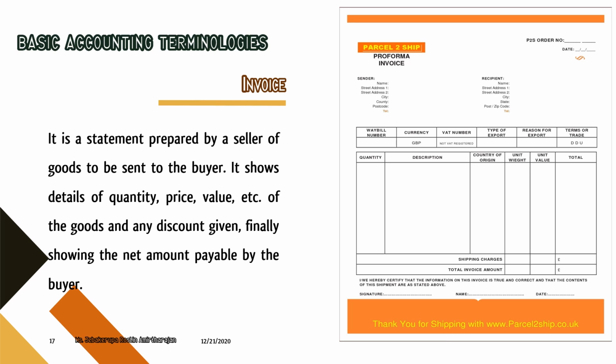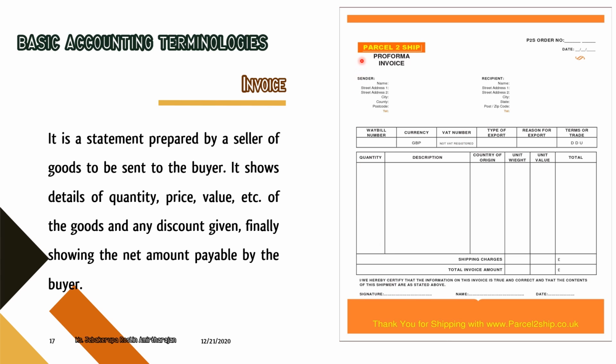This invoice gives details about what quantity of goods is being purchased, what the price of a single quantity is, and what the total amount to be paid is. If any discount, either cash discount or trade discount, is given for this particular purchase, then after deducting that discount, what is the net amount payable. So all this information will be seen in a voucher. You can see the example.